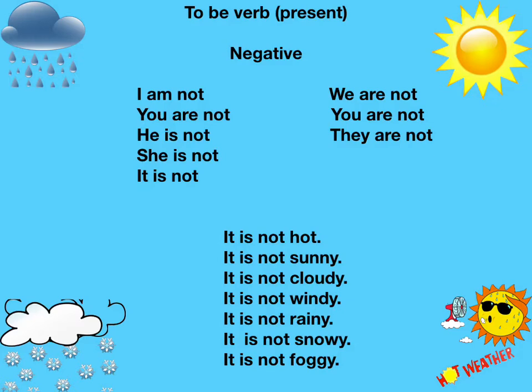In this section, you learn how to talk about weather in a negative form. To make a negative sentence about weather, you just add not to is, because when we make negative sentences by using to be verbs, we just add not to am, is, are. And remember that we use the present form of to be verbs in this section.